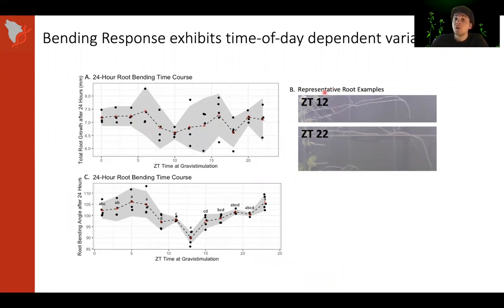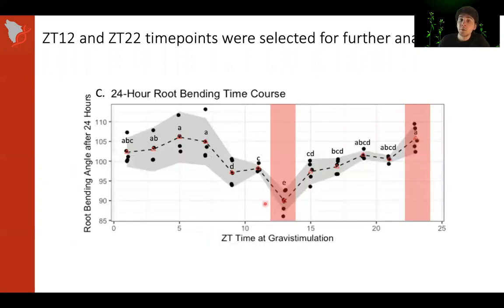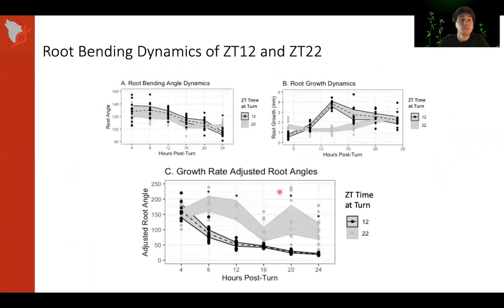So I'm just showing some representative examples of our two most different time points, ZT12, which is dusk, and ZT22, which is 2 hours before dawn. But we did see variation throughout the time course. What we wanted to do is select these two time points highlighted in red for closer evaluation.